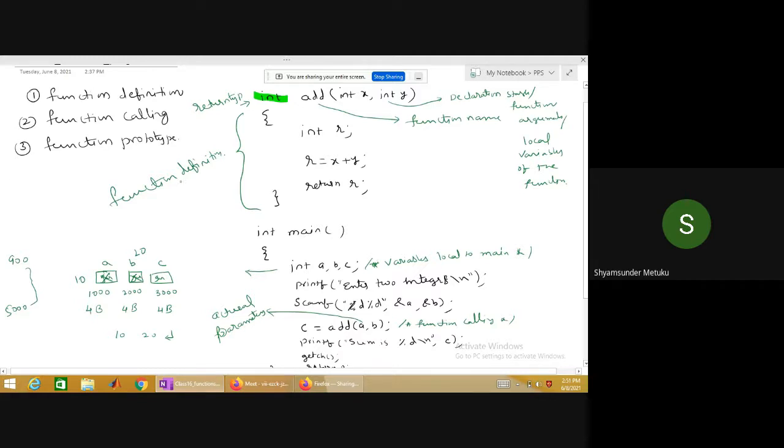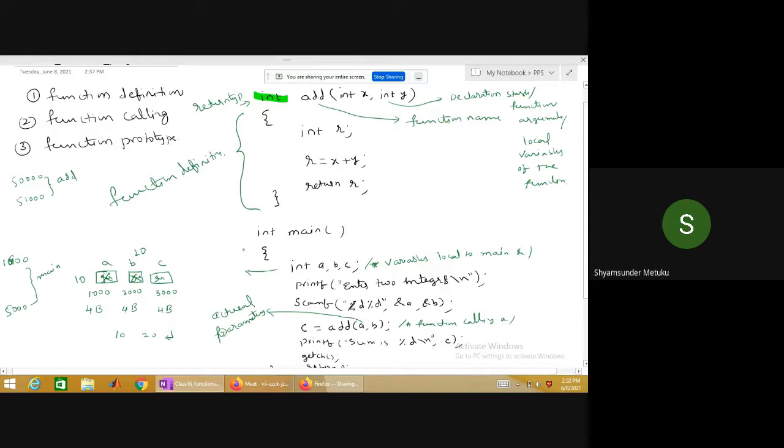Assuming my add function has its own area separate from main, maybe 50,000 to 51,000, a small area of only 1000 locations. Whenever compilation happens, the memory allocated to the functions will be different. For the main function, let me assume the memory is 1000 to 5000, whereas for the addition function it will be 50,000 to 51,000.